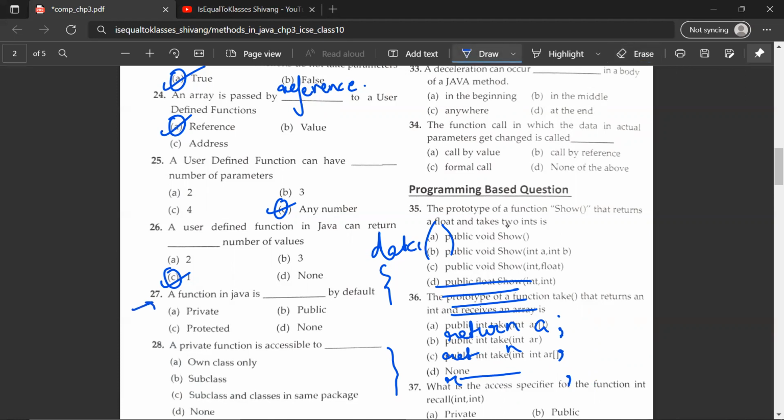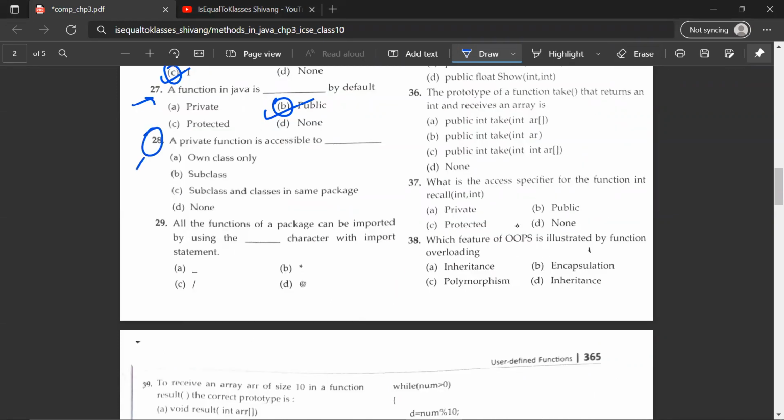27th, a function in Java is dash by default. So that would be B, public. Okay, moving on to the 28th question. A private function is accessible only to its own class, only subclass, and classes in same package, or D, none. So the correct answer would be A, in its own class only.